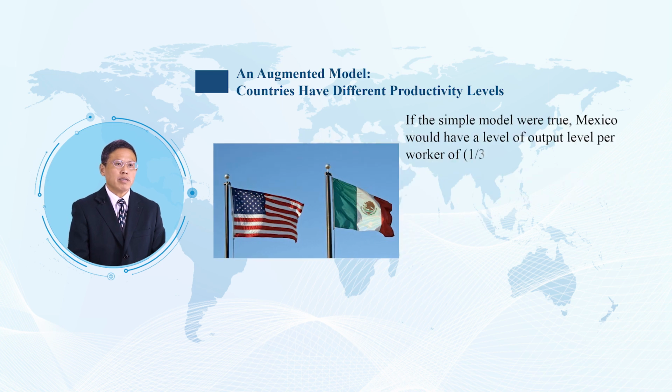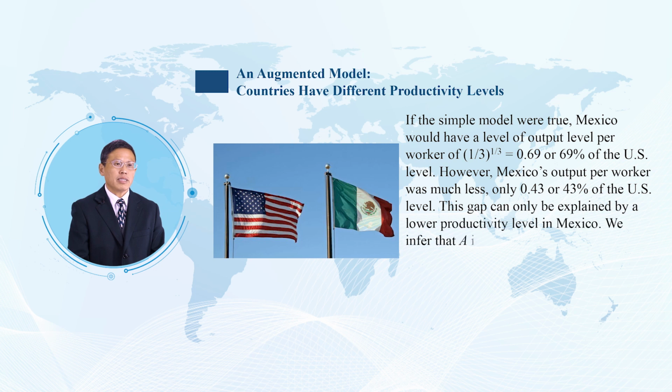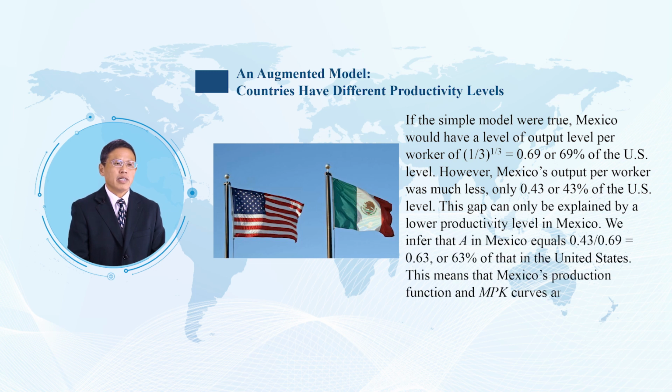If the simple model were true, Mexico would have a level of output per worker of one-third power, 0.33^(1/3) equals 0.69, or 69% of the US level. However, Mexico's output per worker was much less, only 0.43 or 43% of the US level.